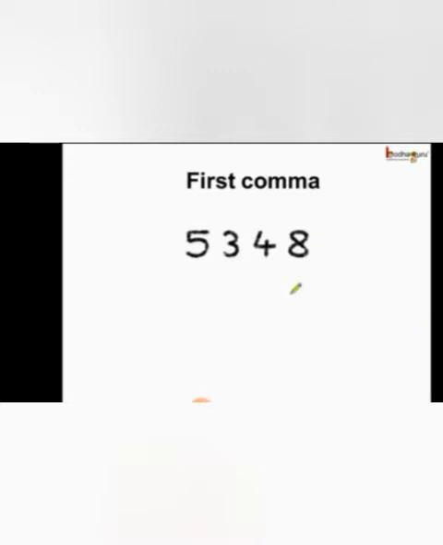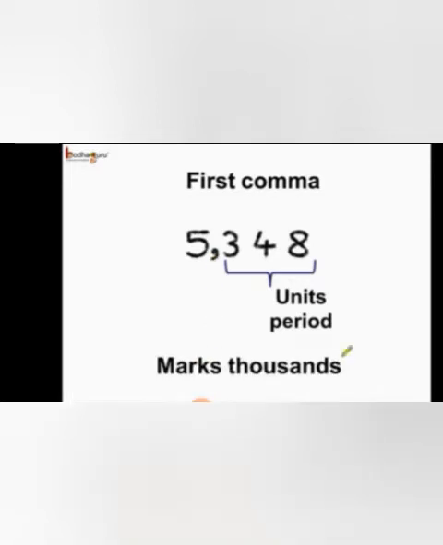If you remember the units period, it comprises the ones, tens and hundreds positions, and the comma is placed after this. So it marks thousands. Here we know there are 5 thousands and we can read the number as 5348.